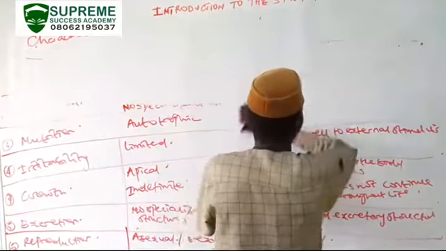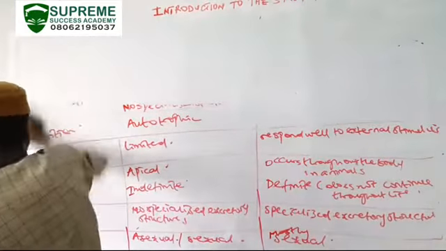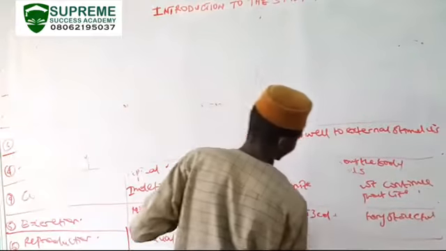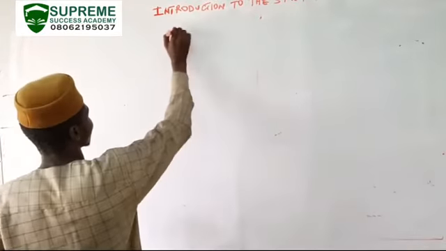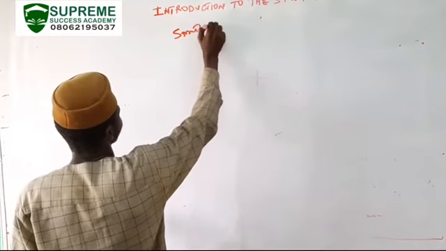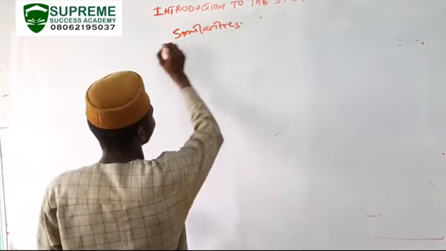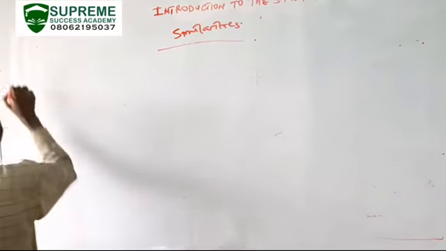Similarities between plants and animals.